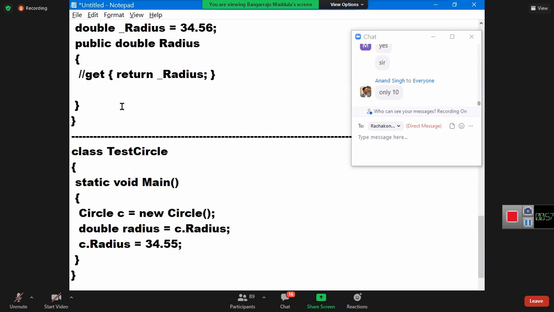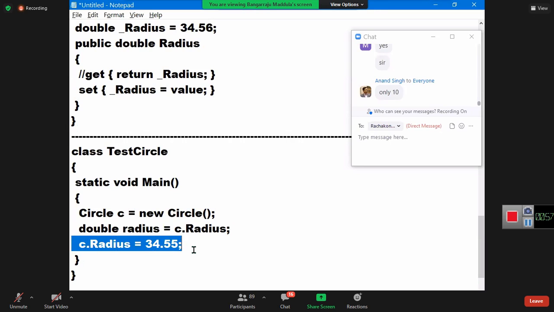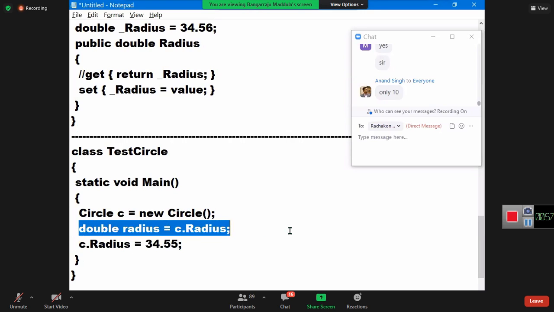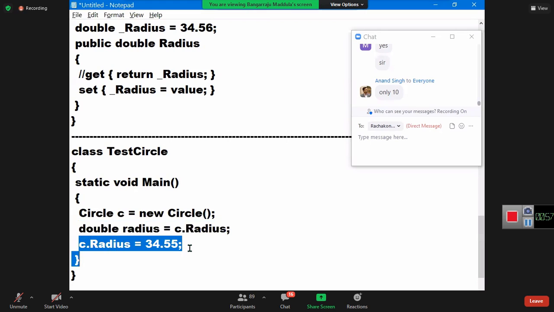How do you write the code, you know? Watch, guys. Set. Underscore radius. Underscore radius means your field is equal to what the user assigned value is, right? That's it. Now, guys, this is valid, but this is invalid now. Why? I commented get. Because I commented get, getting is not possible. What is possible? Setting is possible.